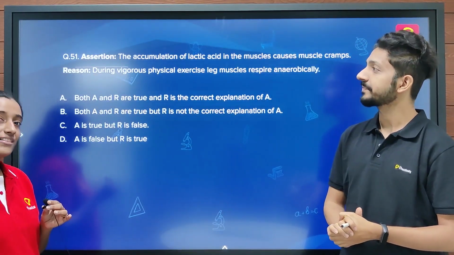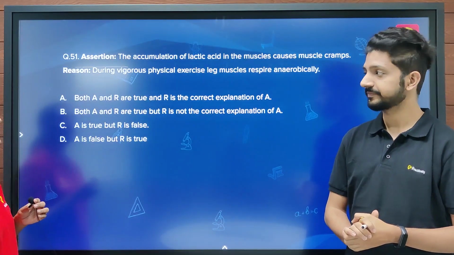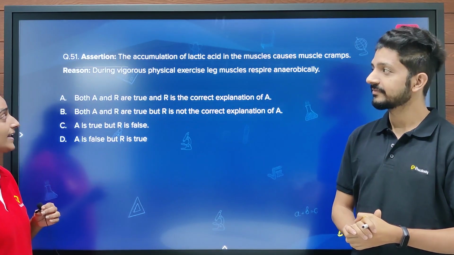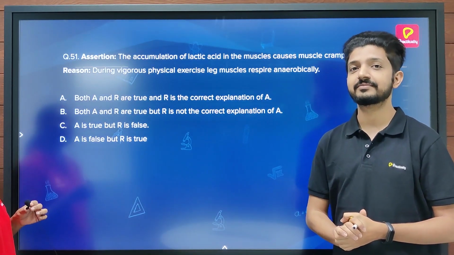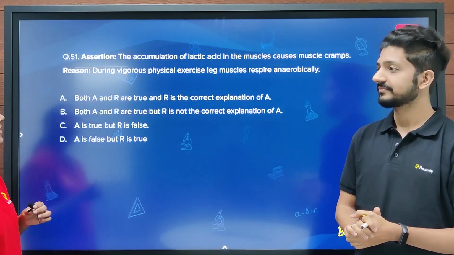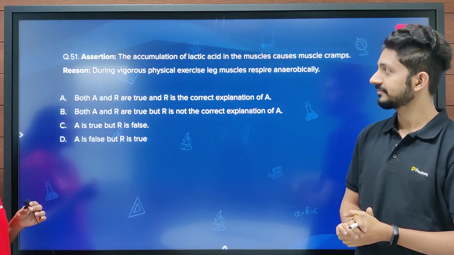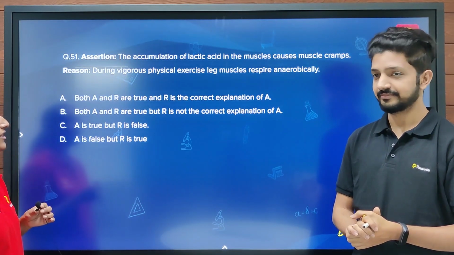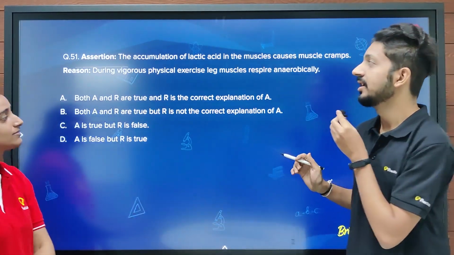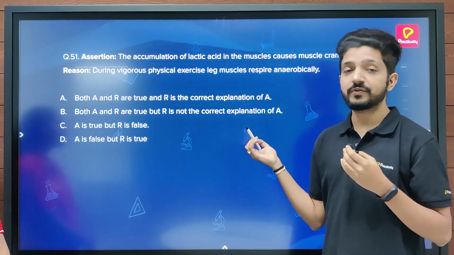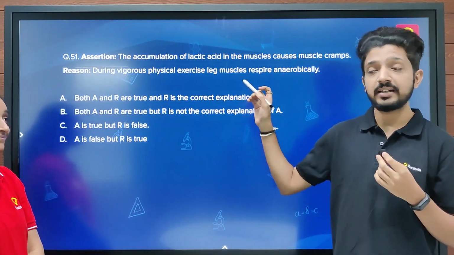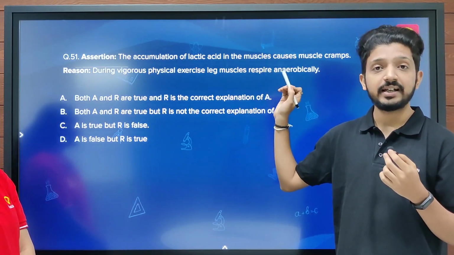So now we are having assertion and reason based questions, and the first question is: the accumulation of lactic acid in the muscles causes muscle cramps, and the reason for that is during vigorous physical exercise, leg muscles respire anaerobically. Okay, since I know a little bit about anaerobic respiration, I think the answer should be B. Okay, so assertion and reasoning type questions are the questions where maximum mistakes can happen as they are confusing. So that's why again in this we need to read every statement and analyze them properly.